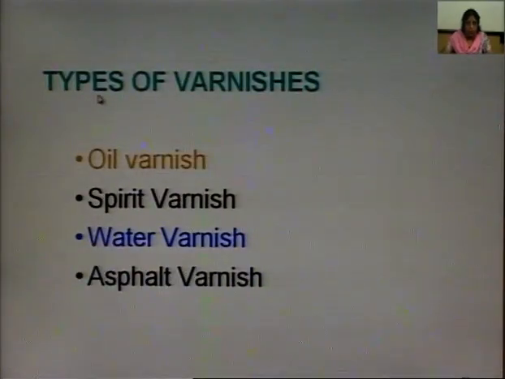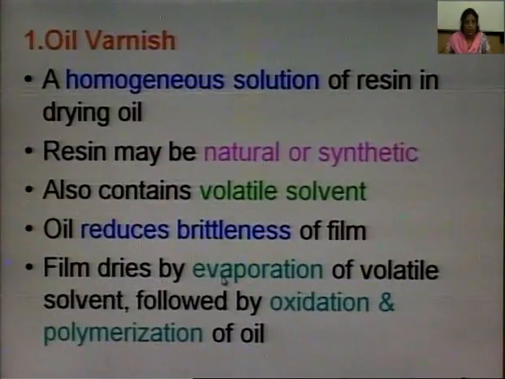So, types of varnishes. Depending upon the vehicle of the varnish, we can have oil varnish, spirit varnish, water varnish and asphalt varnish. Oil varnish is a homogeneous solution of resin in drying oil.